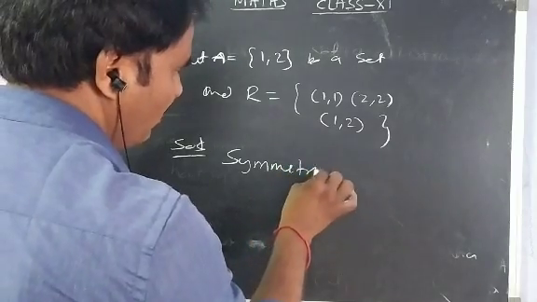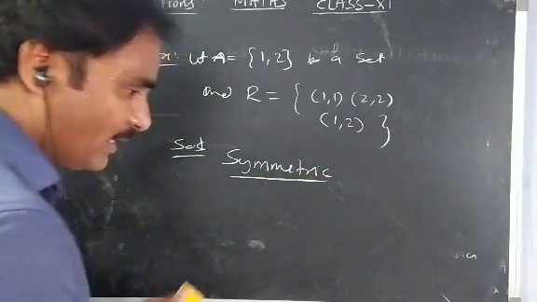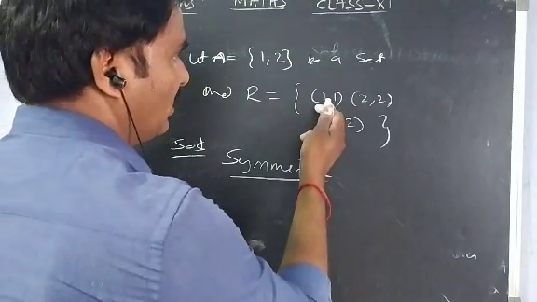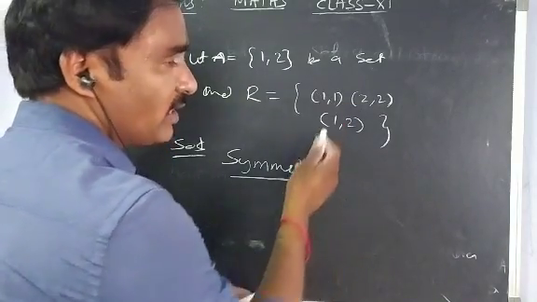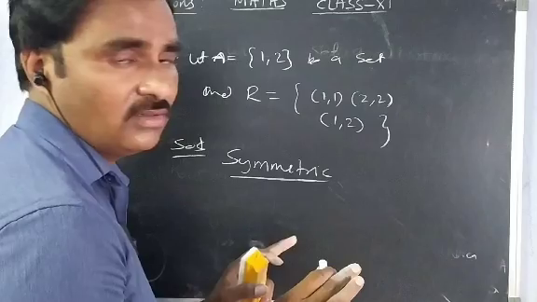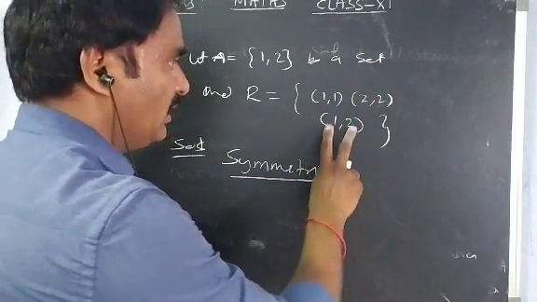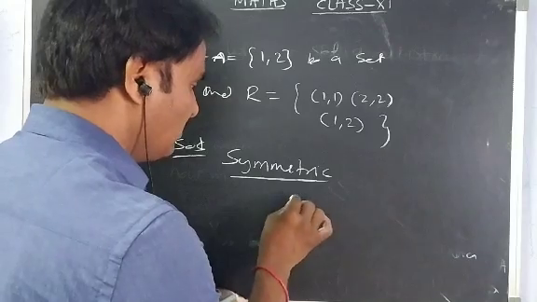What is the symmetric condition? If you have an ordered pair in which the first element and second element are different. If both elements are the same, there is no need to check the symmetric condition. For this ordered pair, no need; for this one, we need the symmetric condition.